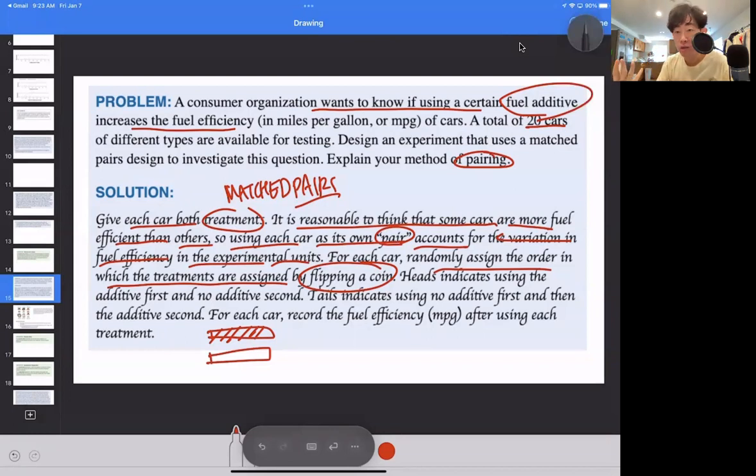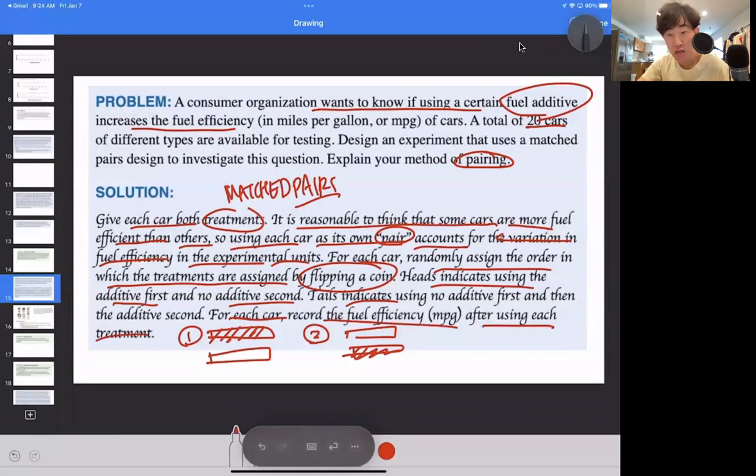If a different car, let's say this is car number 1 and this is car number 2, car number 2 gets a tail. That means in the first week, that specific car gets no fuel additive whatsoever. And after that, let's measure the fuel efficiency. Then on the second week, they get the fuel additive added. How is the fuel going to run now? What's the fuel efficiency? Then you compare the results from that. So heads indicates using the additive first, no additive second, tails vice versa. For each car, record the fuel efficiency after using the treatment.